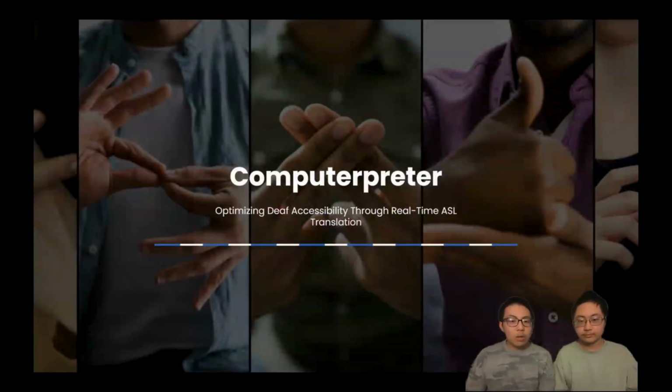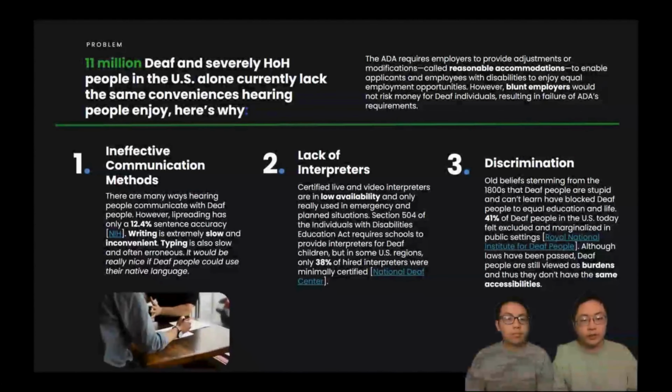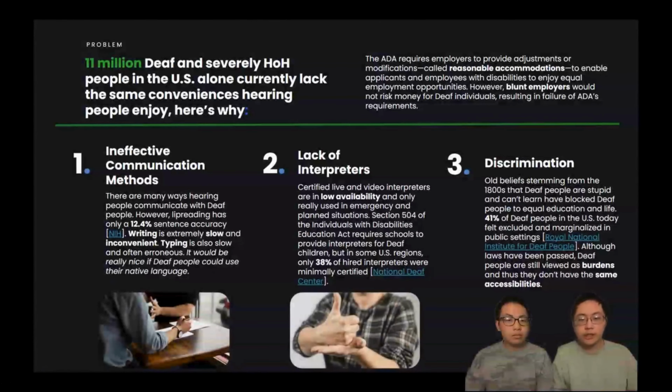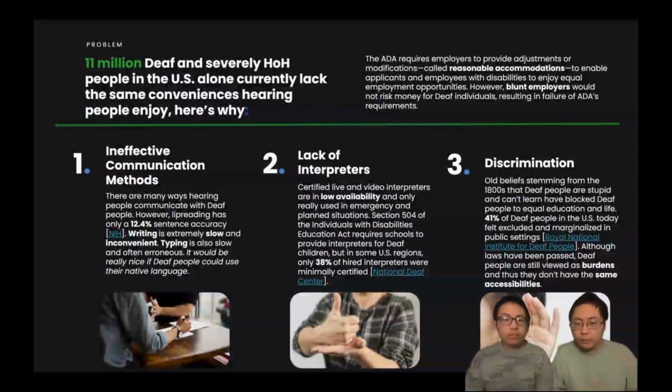Our project is called Computerpreter. We wish to optimize deaf accessibility through real-time American Sign Language translation. The problem right now with 11 million deaf people in the US is that, first of all, lip reading, writing, and typing are ineffective communication methods with hearing people. There's also a lack of interpreters, and most importantly, discrimination really limits deaf people in the hearing world.